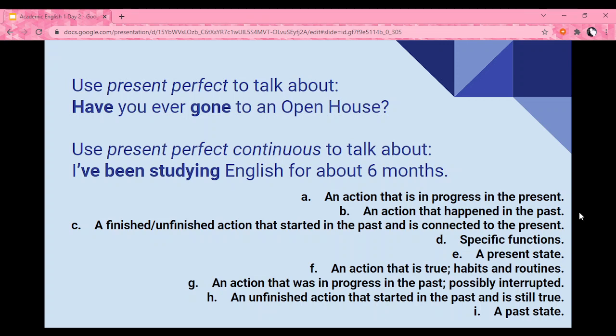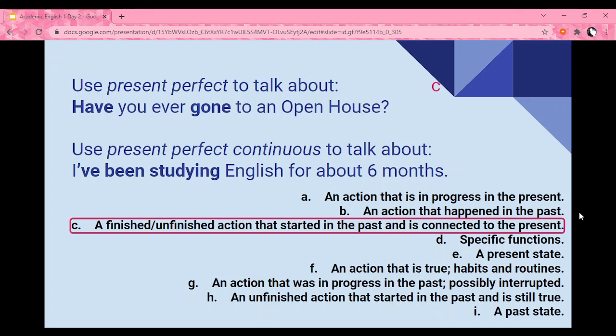Okay, let's go ahead and check. So, we use the present perfect to talk about a finished or unfinished action that started in the past, and this action has to be connected to the present. If you notice, we're using the auxiliary have, it could also be has, and the past participle of our verb.